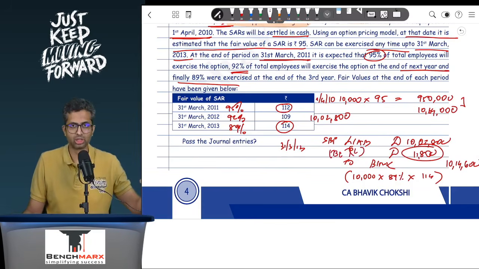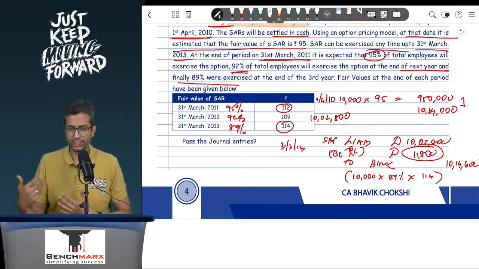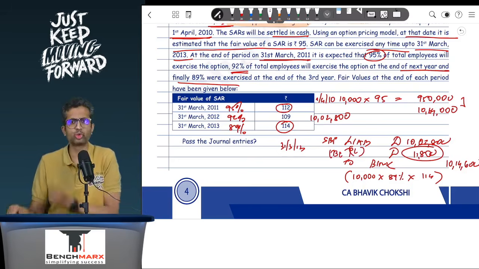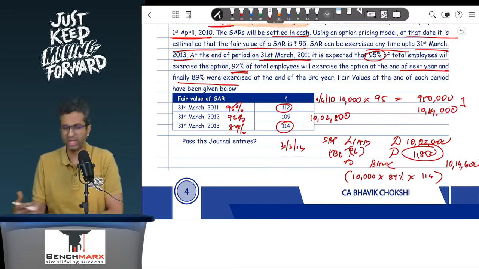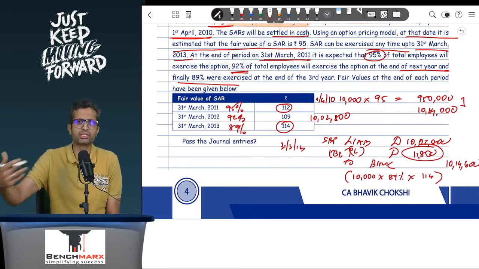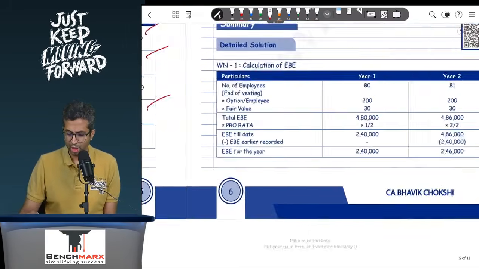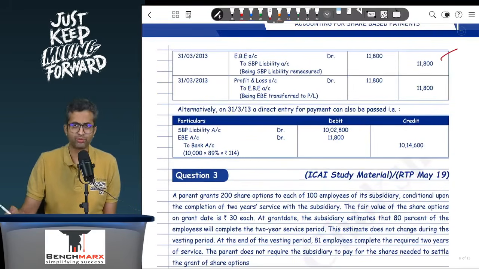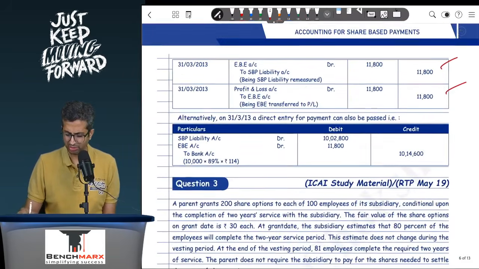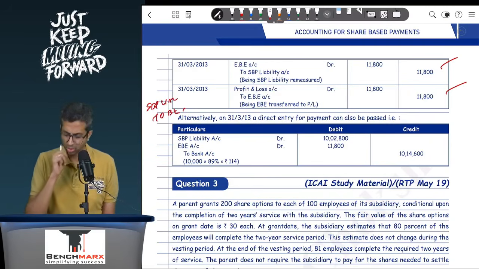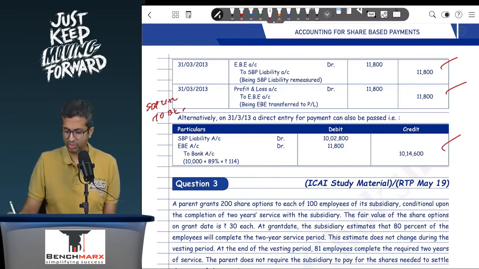Alternatively, you can remeasure the liability from 10 lakh 2 to 10 lakh 14. Take 11,800 in the EB, and then your liability is 10 lakh 14. Discharge that liability. So over here, you can either remeasure like you have done over here, EB to SBP liability, and then SBP liability account debit to bank. Over here we have not, I think, shown that final payment entry, but otherwise there will be SBP liability account debit to bank entry at 10 lakh 14,000. Or you can directly show this payment entry either way.